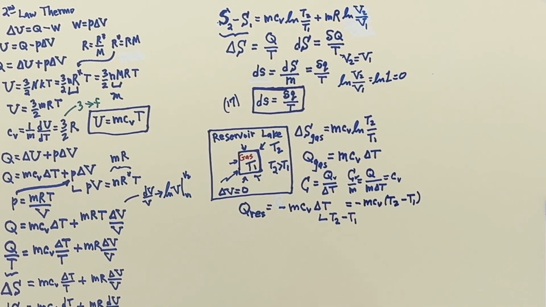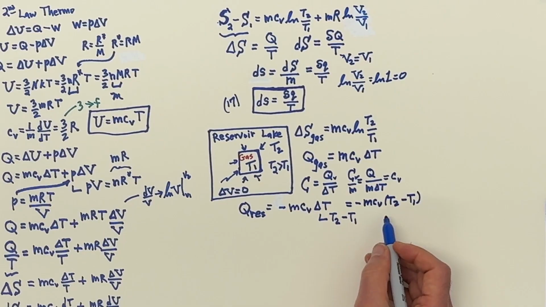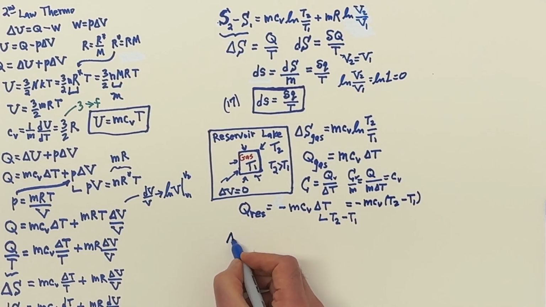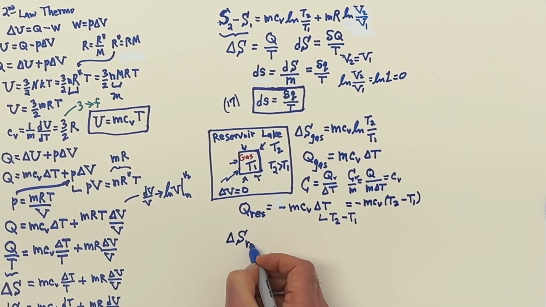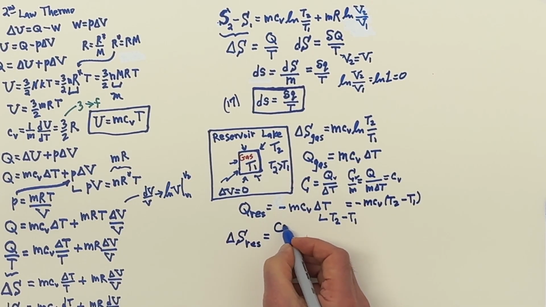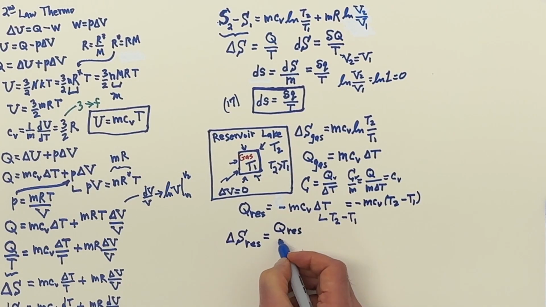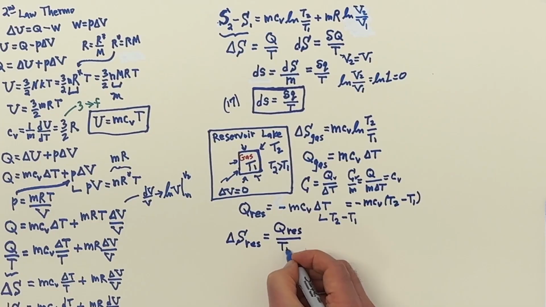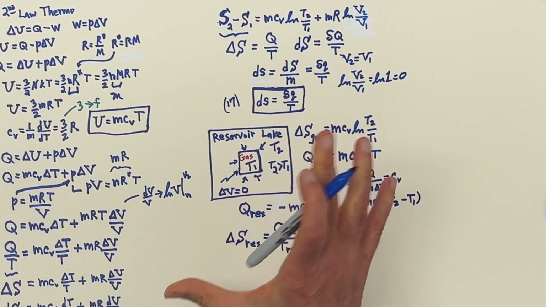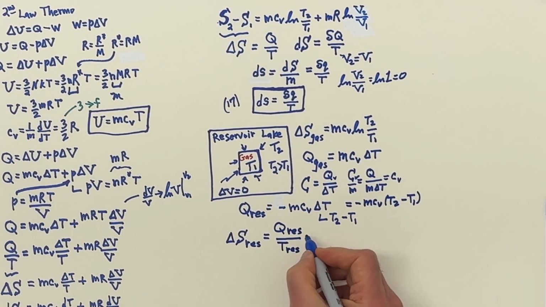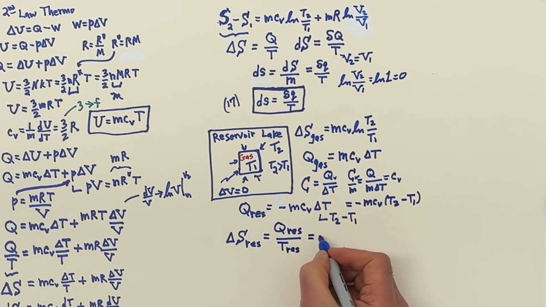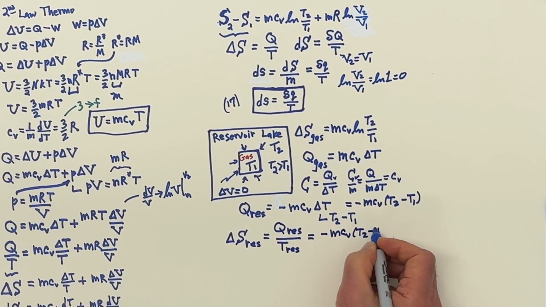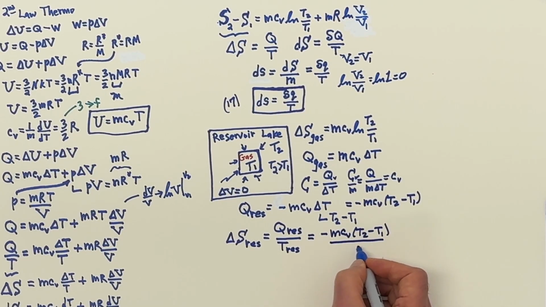They balance out. Now, the neat thing about the reservoir, and this is another subtle point, is that the change in entropy for the reservoir would be the heat transfer divided by the temperature, and for the reservoir it's constant, not changing. The temperature of the reservoir stays the same because it's so large that we can neglect any change there. So that's going to give us minus mCV (T2 minus T1) divided by T2.